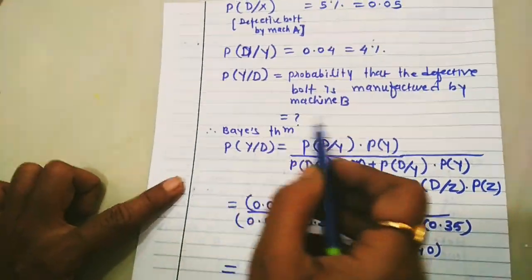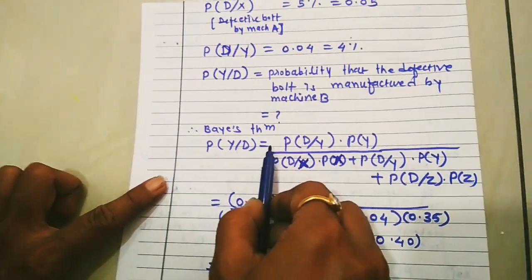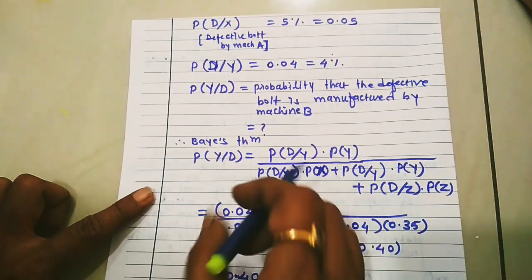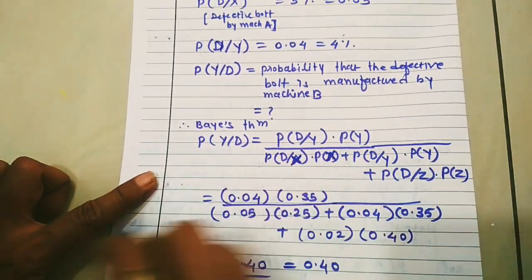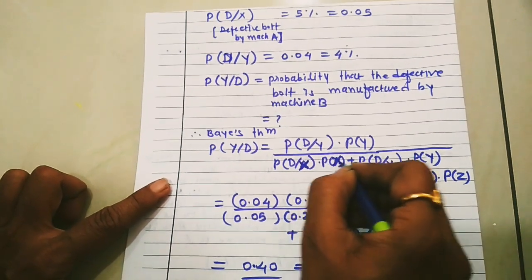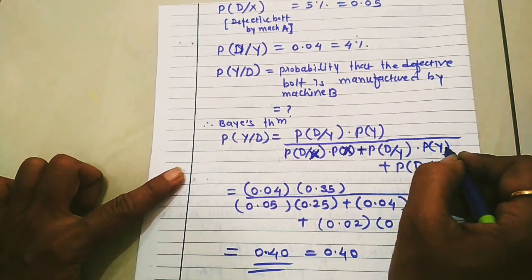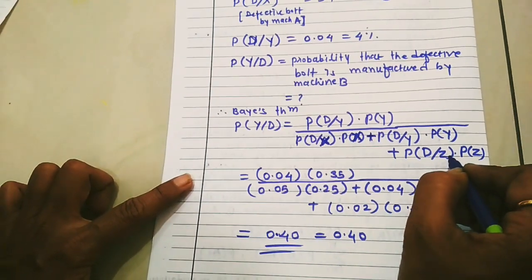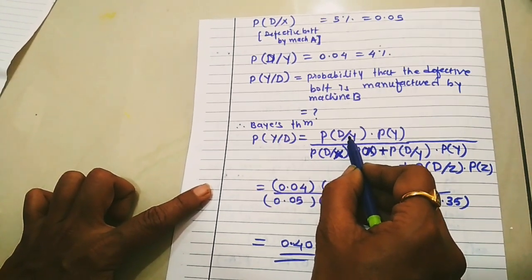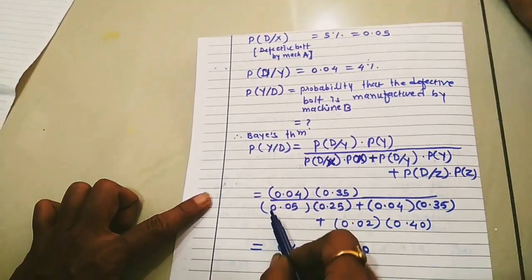Now probability of Y given D, that means the probability that the defective bolt is manufactured by machine B, we have to find out. For this example, Bayes theorem is like this: probability of Y given D equals the reverse, probability of D given Y into probability of Y, over, in the denominator there is a summation, so we write probability of D given X into probability of X plus probability of D given Y into probability of Y plus probability of D given Z into probability of Z. Now probability of a defective bolt from machine B is 0.04 into 0.35.